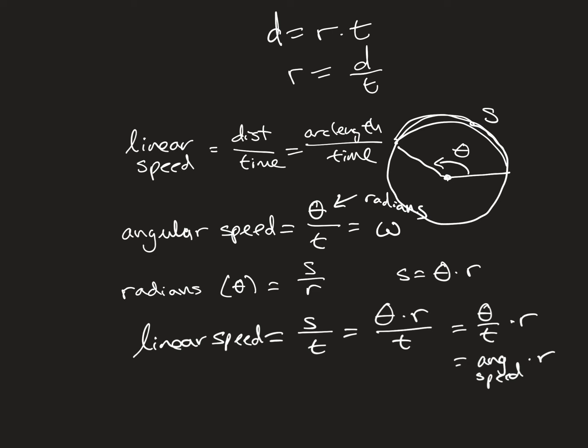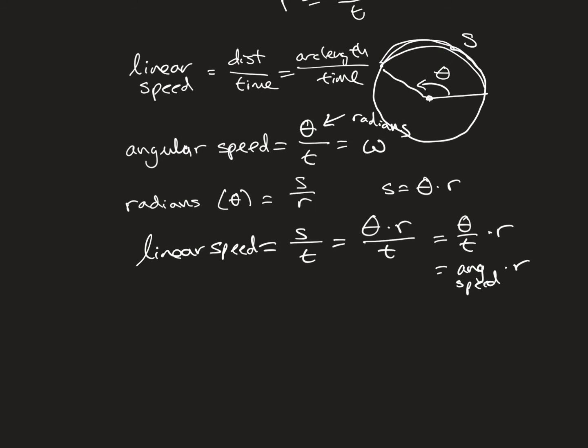So let's do an example together, and this is from the 5.5 packet on circular motion. This is the first practice problem. Trip is riding a bike with wheels 26 inches in diameter. So 26 inches in diameter means our radius is 13 inches.